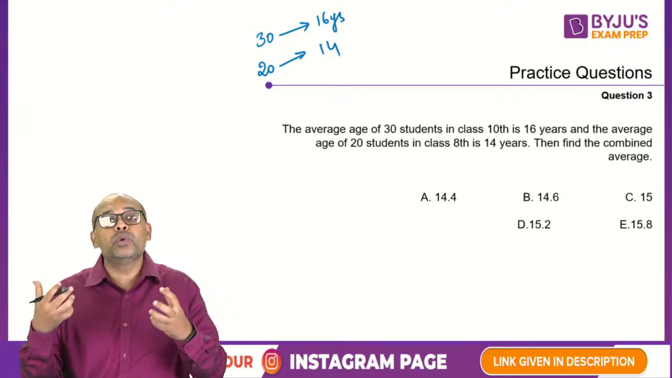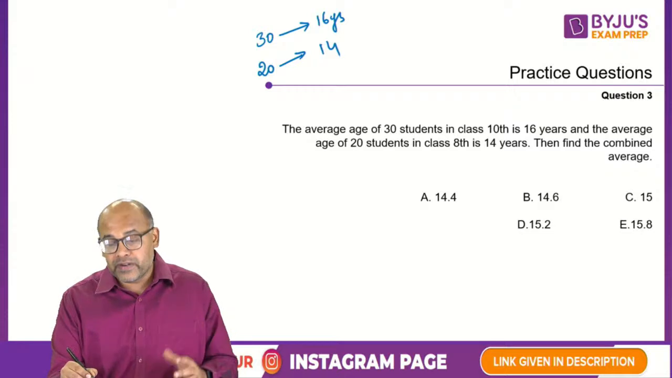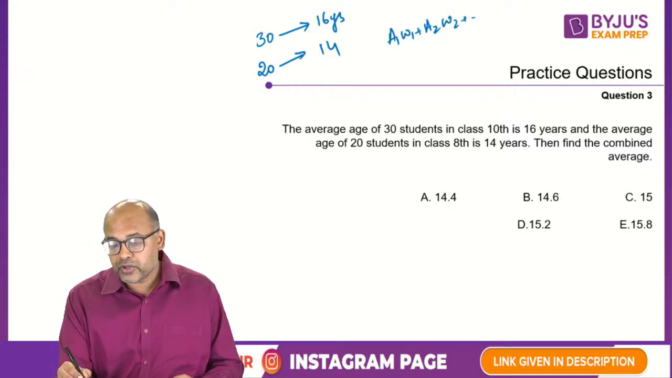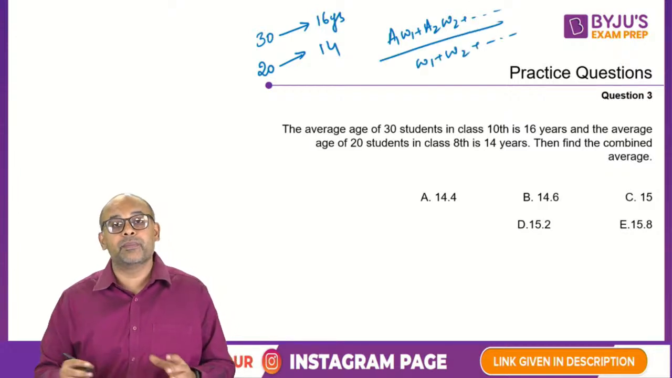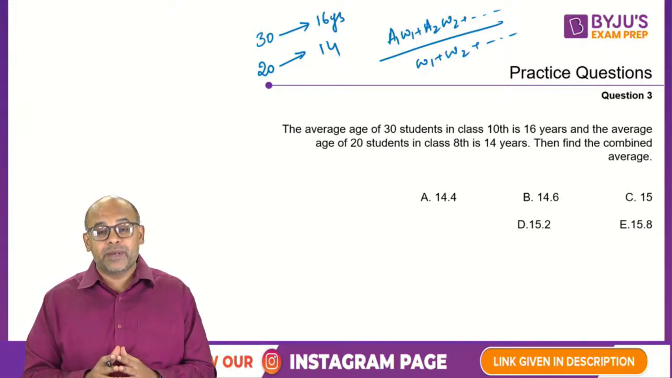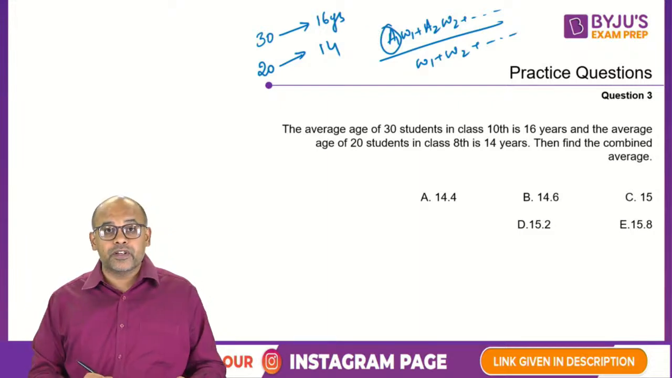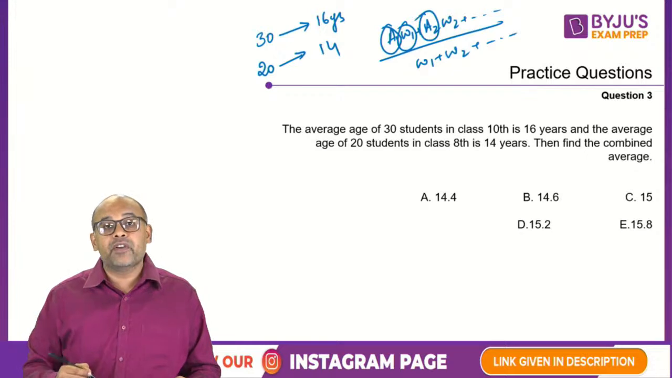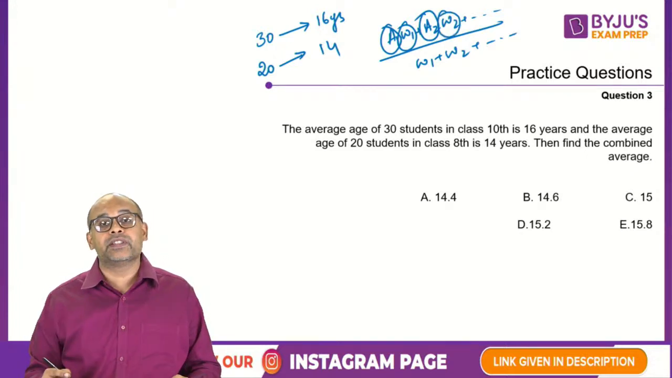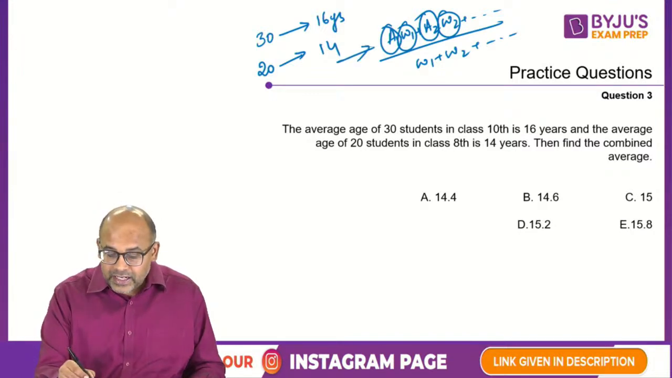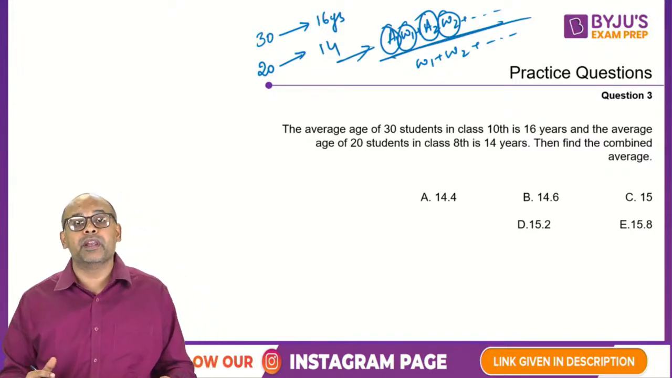When you're mixing two different things, the final average will be A1 W1 plus A2 W2 and so on, divided by W1 plus W2 plus and so on. This is basically the formula for your weighted average. I'm sure you know this. If you do not know, please understand the meaning here. A1 is the average of the first group, W1 is the quantity of the first group, A2 is the average of the second group, W2 is the quantity of the second group, and however many groups there are, you multiply all of them like this and divide by the sum of all the number of items.